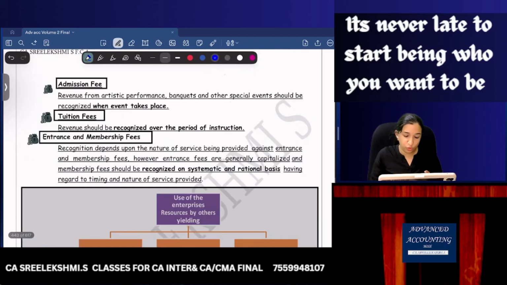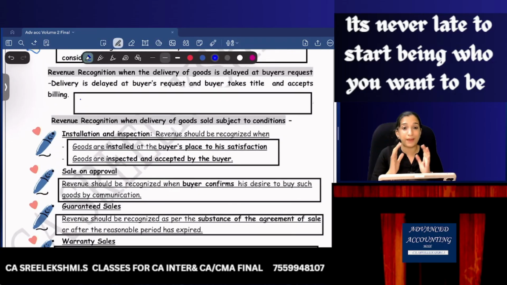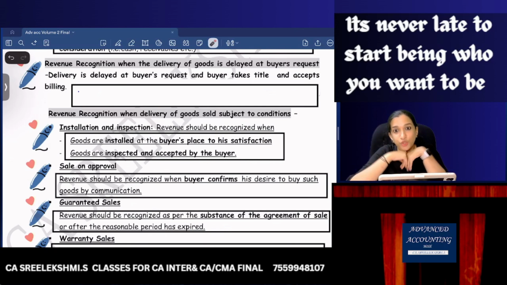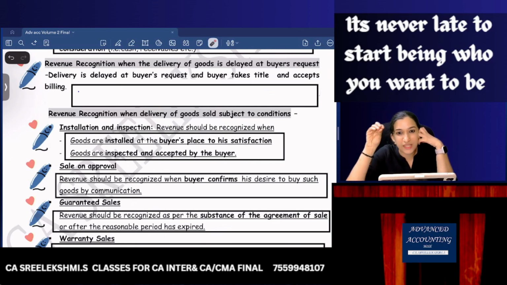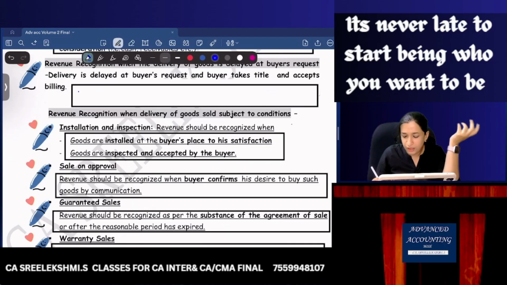Then is it finished? No, some other areas are also there. Some easy areas, but they require some attention. Listen, you have gone to Lulu Connect and you are buying a laptop. The payment is, say for example, 50,000. Today is February 15th, 2026.